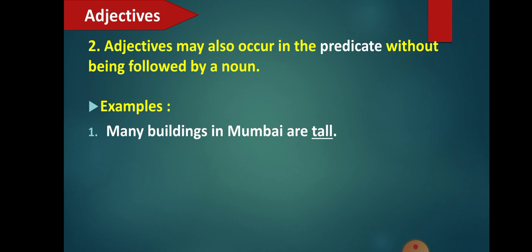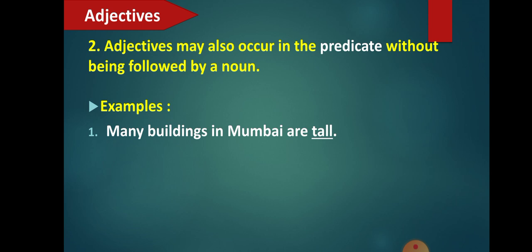Here you can see the same sentence. There it was shown that Mumbai has many tall buildings. Now it has been changed to a predicative adjective. How? Instead of writing "many tall buildings in Mumbai," now it is written: many buildings in Mumbai are tall. If you see here, it has come in the predicate, after the verb "are". The verb over here is "to be".